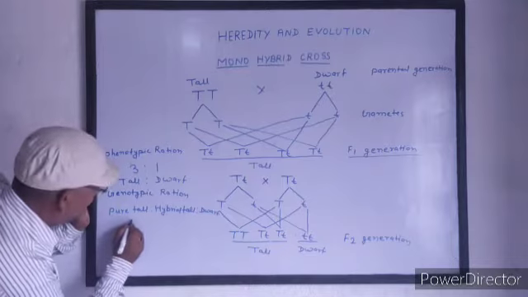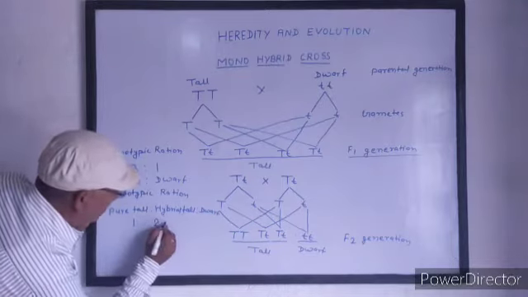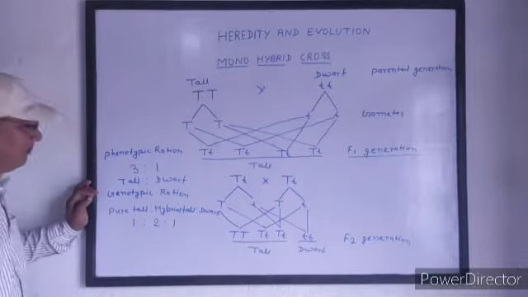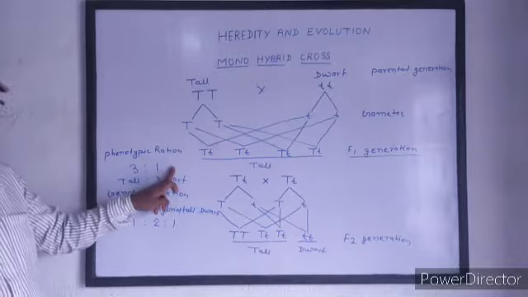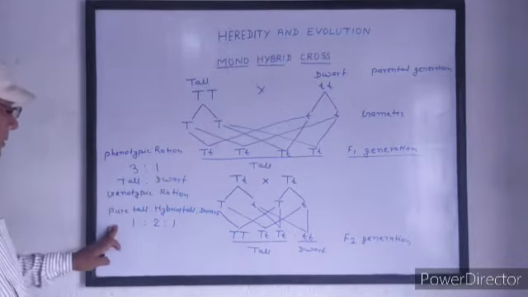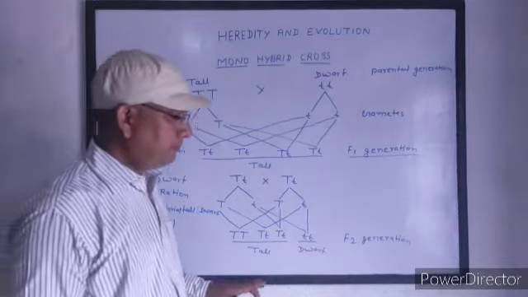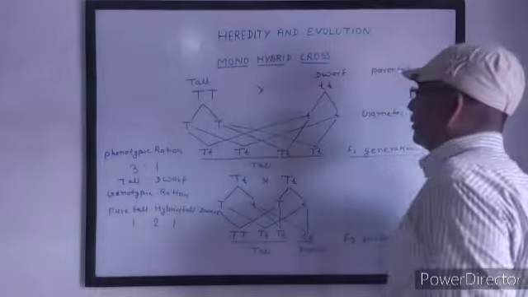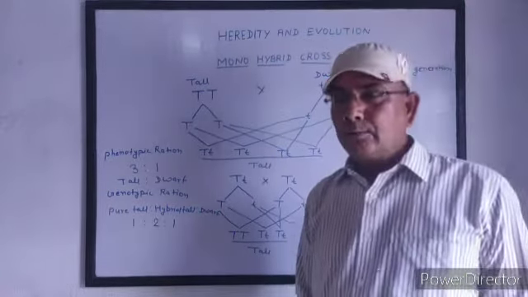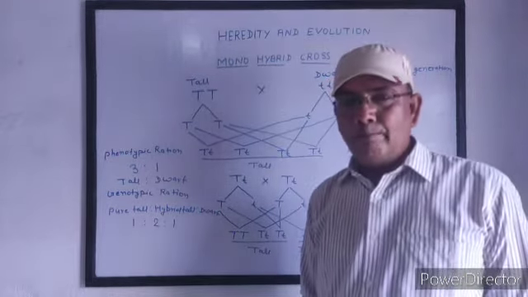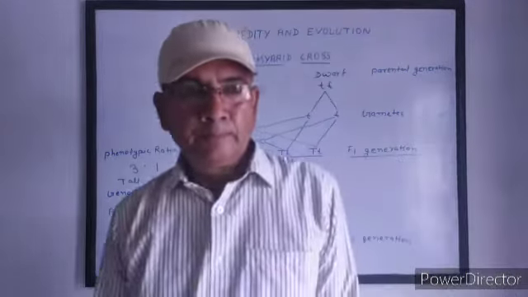Pure tall 1, hybrid tall 2, and dwarf 1. That is, in monohybrid cross, the phenotypic ratio is 3:1 and the genotypic ratio is 1:2:1. This is the monohybrid cross of Mendel, and according to it, Mendel formulated two laws.